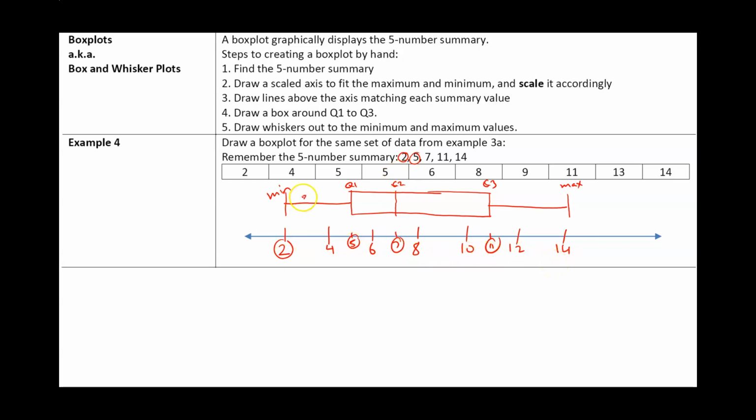And remember, Q1 means 25% of all data is below Q1. Q2 means 50% of data is below Q2. And then Q3 means 75% of data is below Q3.